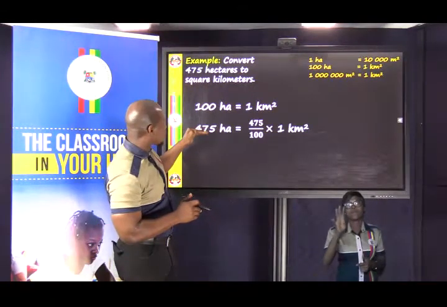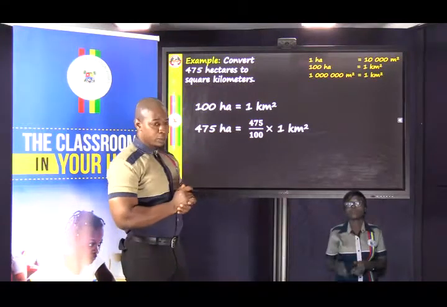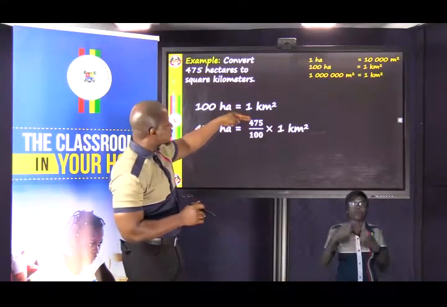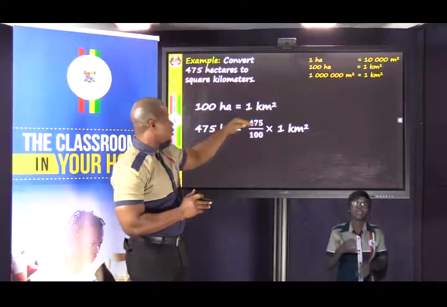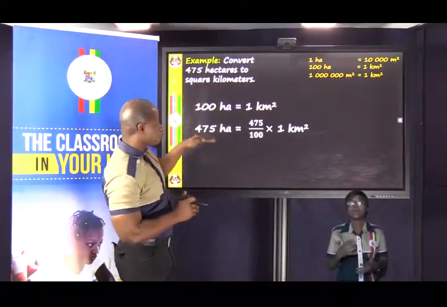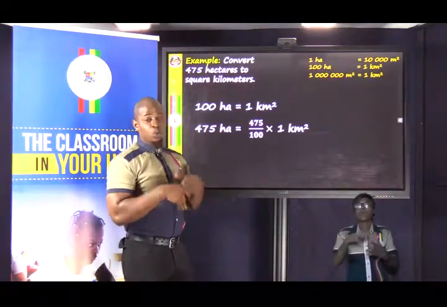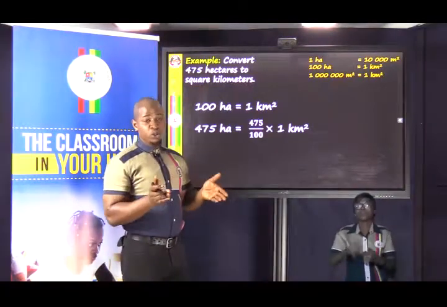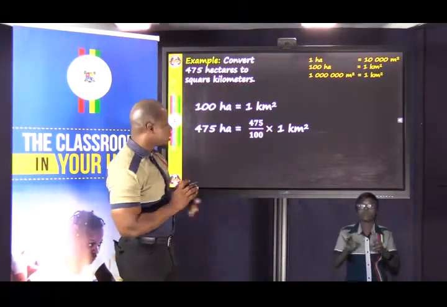Since 475 is the bigger one, it comes on top, 100 comes below. That is why we have 475 over 100. If 100 hectares has increased to 475, 1 square kilometer also has to increase. What it is increasing to is what we don't know, but we have to put the bigger of these two numbers on top and the smaller one below.